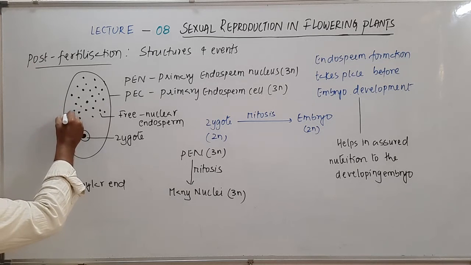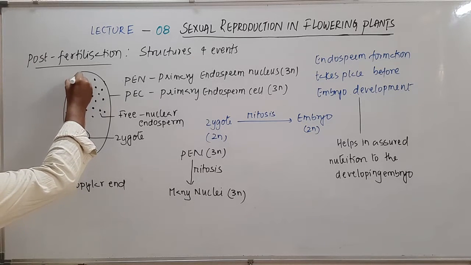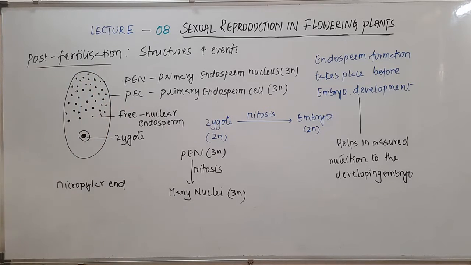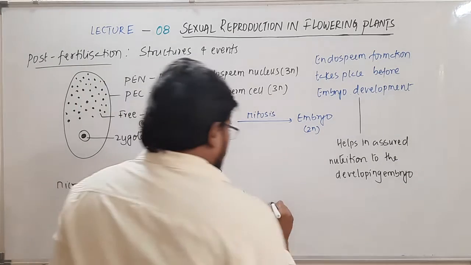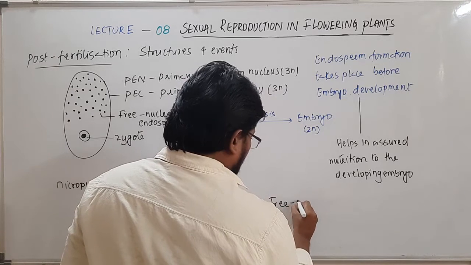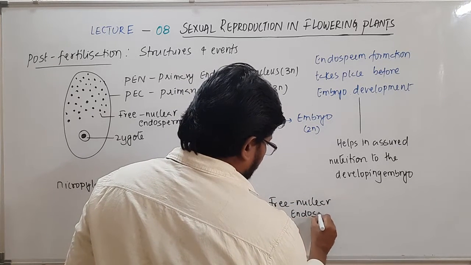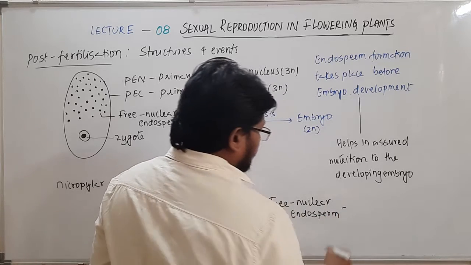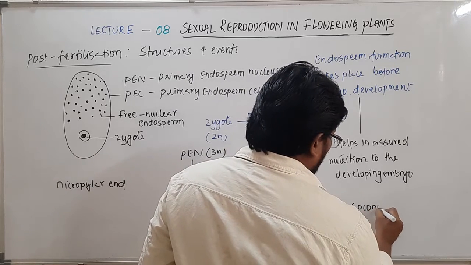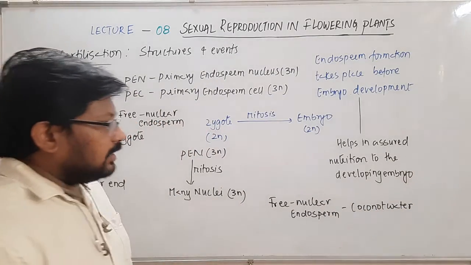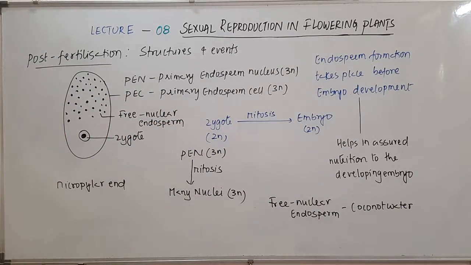Such type of free nuclear endosperm you can see in the case of coconut. So that is what I call the coconut water, what we drink. The coconut water that we drink is actually the free nuclear endosperm.